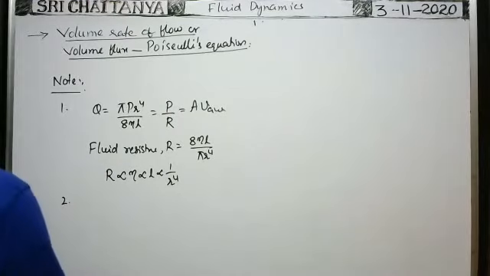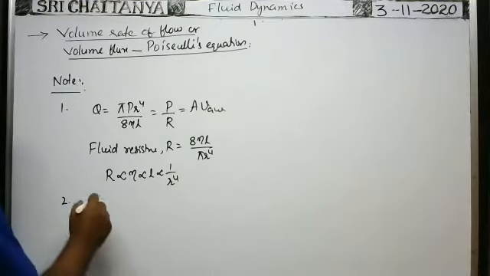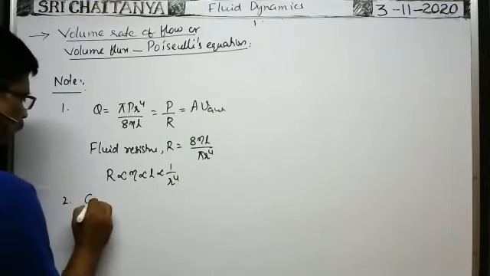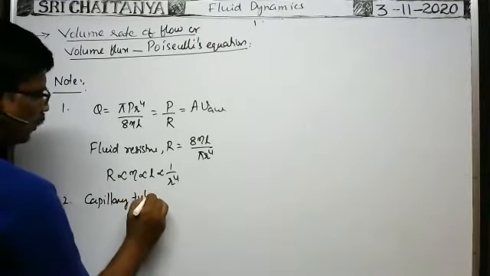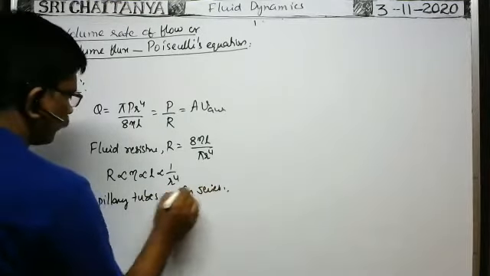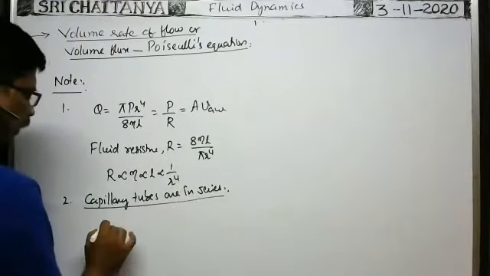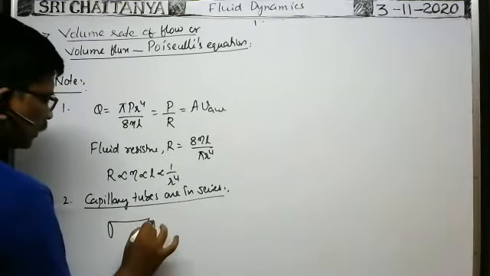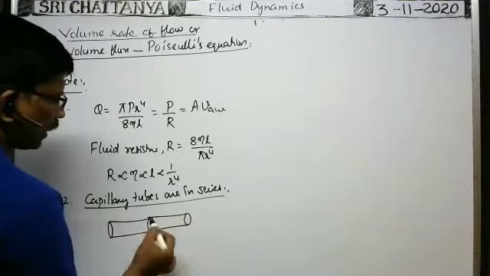Second one, when capillary tubes are connected in series. When capillary tubes are connected in series means, suppose you see here one end of a capillary tube is connected to another capillary tube, all are horizontal only.